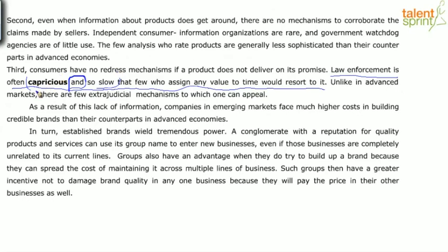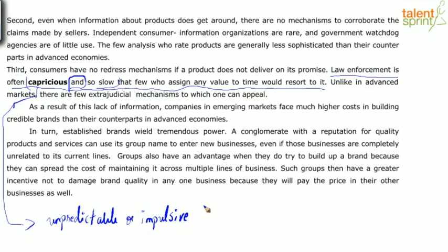Capricious actually means, I'm going to write it here. Basically something that's unpredictable or impulsive, right? Yeah, so it's going to be a negative meaning, yes, but however we need to understand what is it in the context. So now that we understand this, we'll go back and look at the options, but we'll quickly look at dearth as well before we go back.